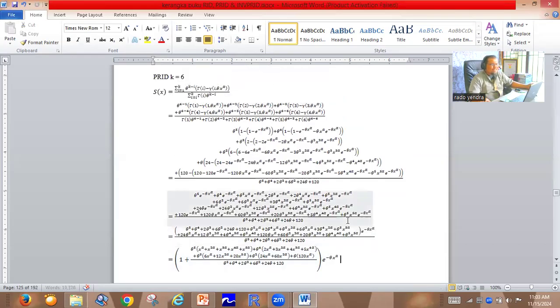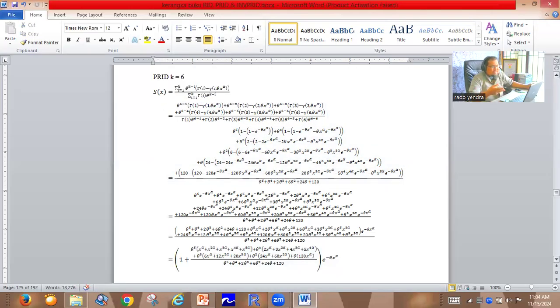This is a very easy formula. The result is based only on the lower incomplete gamma 6 comma theta x power alpha, then the lower incomplete gamma 5 comma theta x power alpha, and so on until the lower incomplete gamma 1 comma theta x power alpha. We have discussed this before.